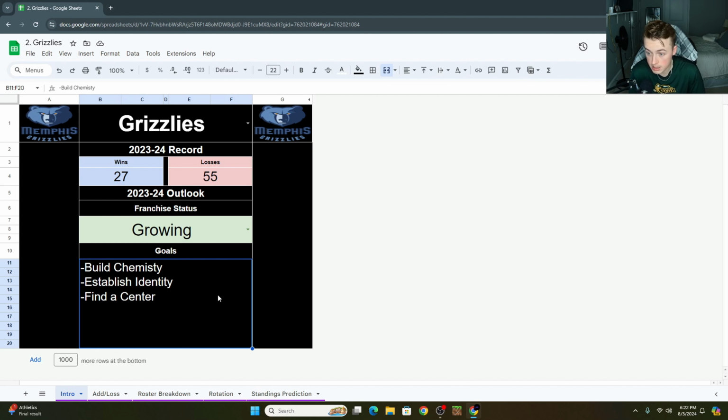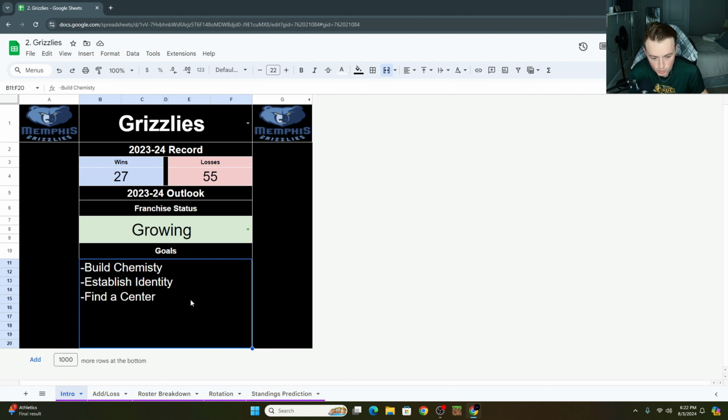So are they going to be an elite defensive team? Well, there's kind of questions at the center position. We don't know. They're missing a lot of lengthy wings on this team. So what is this team going to be this year? What is the culture going to be around this team? What is their goal to try and be better at than everybody else, right?